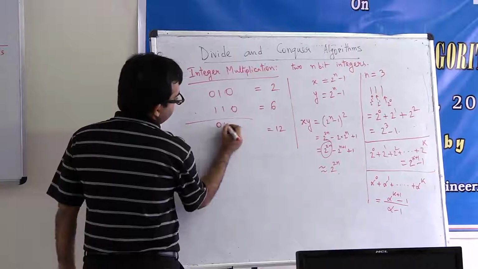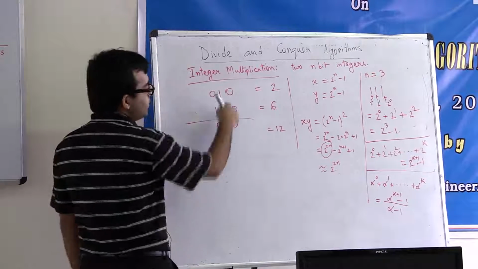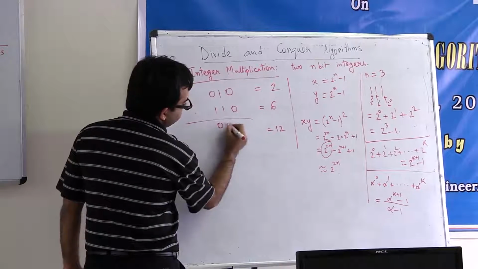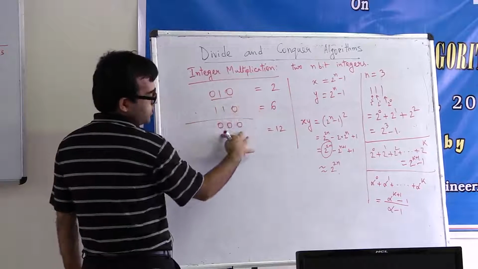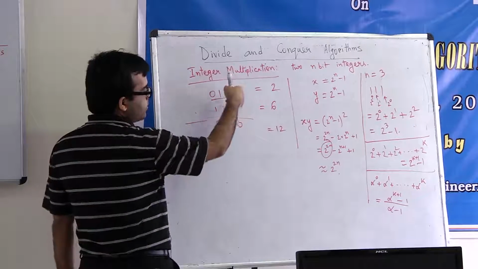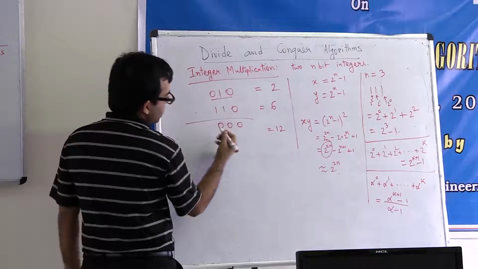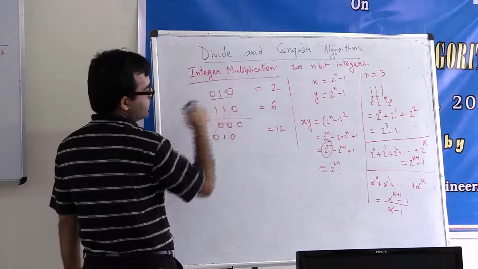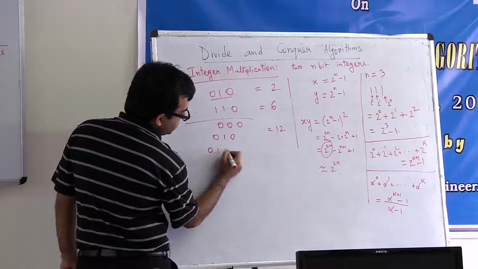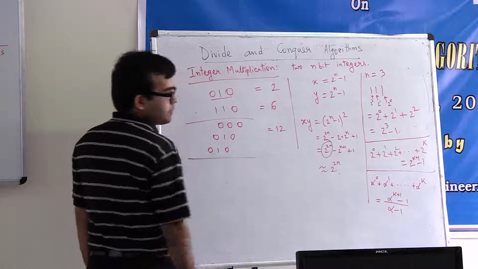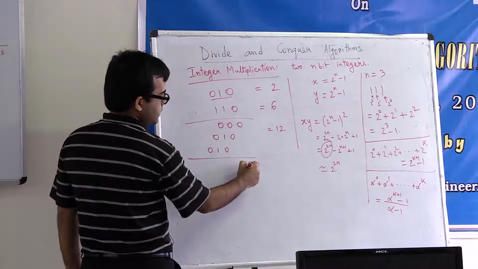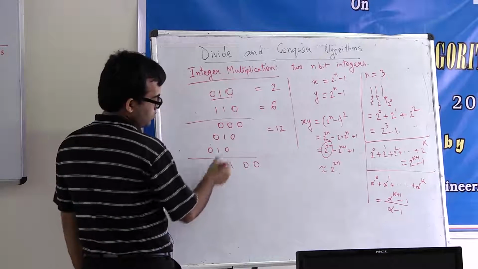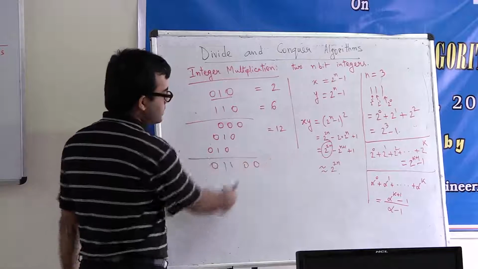What is it going to be? Sorry, the first half will be 0, 0, 0, right? You are multiplying this number by 0. This is 0, 0, 0. In the second step, you multiply this entire number by 1. It's going to be 0, 1, 0, but I will just displace it. Then again you multiply this bit by 1. Again you get 0, 1, 0. Now add them up. This bit is 0, this bit is 0. This is 1 plus 0 is 1. 0 plus 1 is 1, and this is 0. So you can see that 1, 1, 0, 0 is again 12, right?